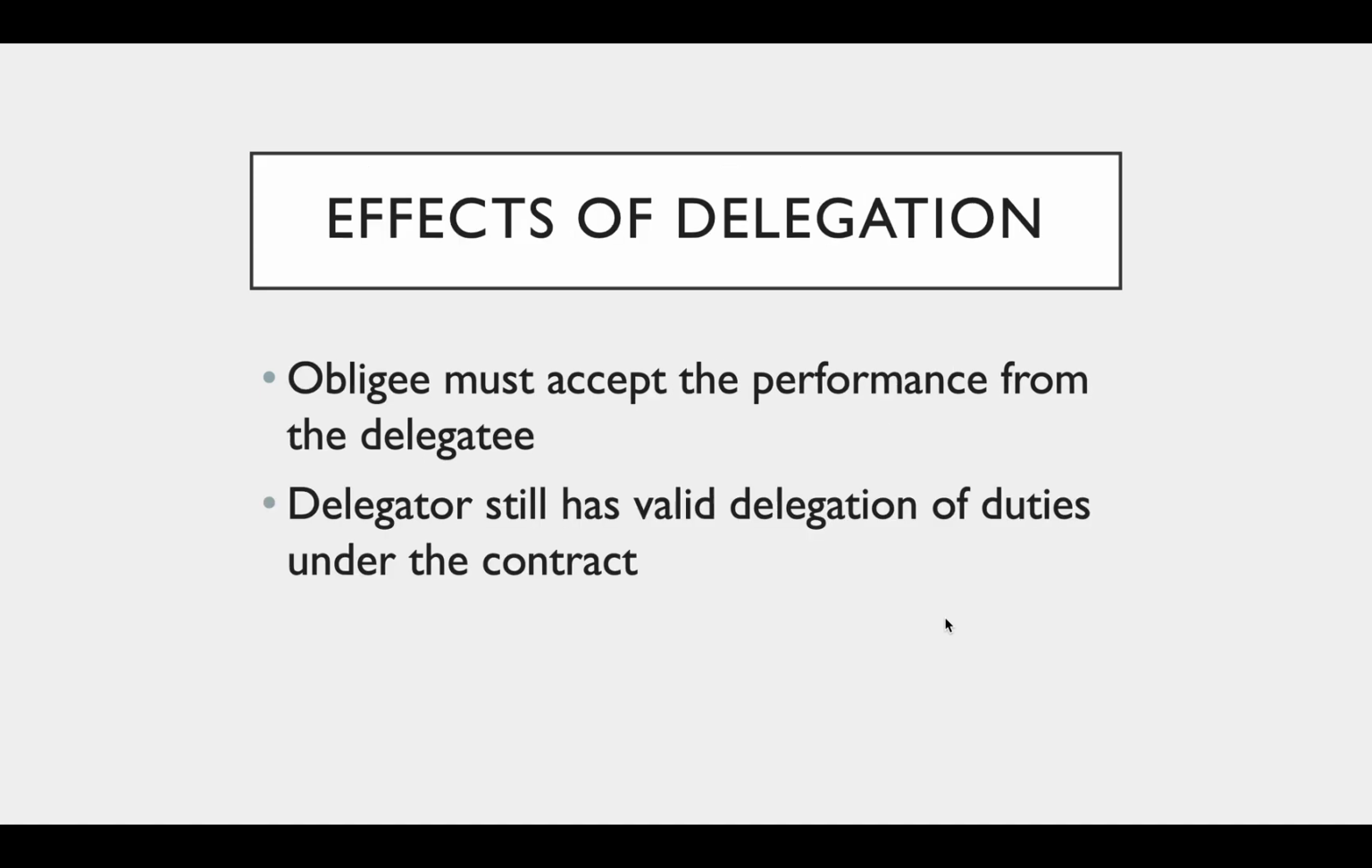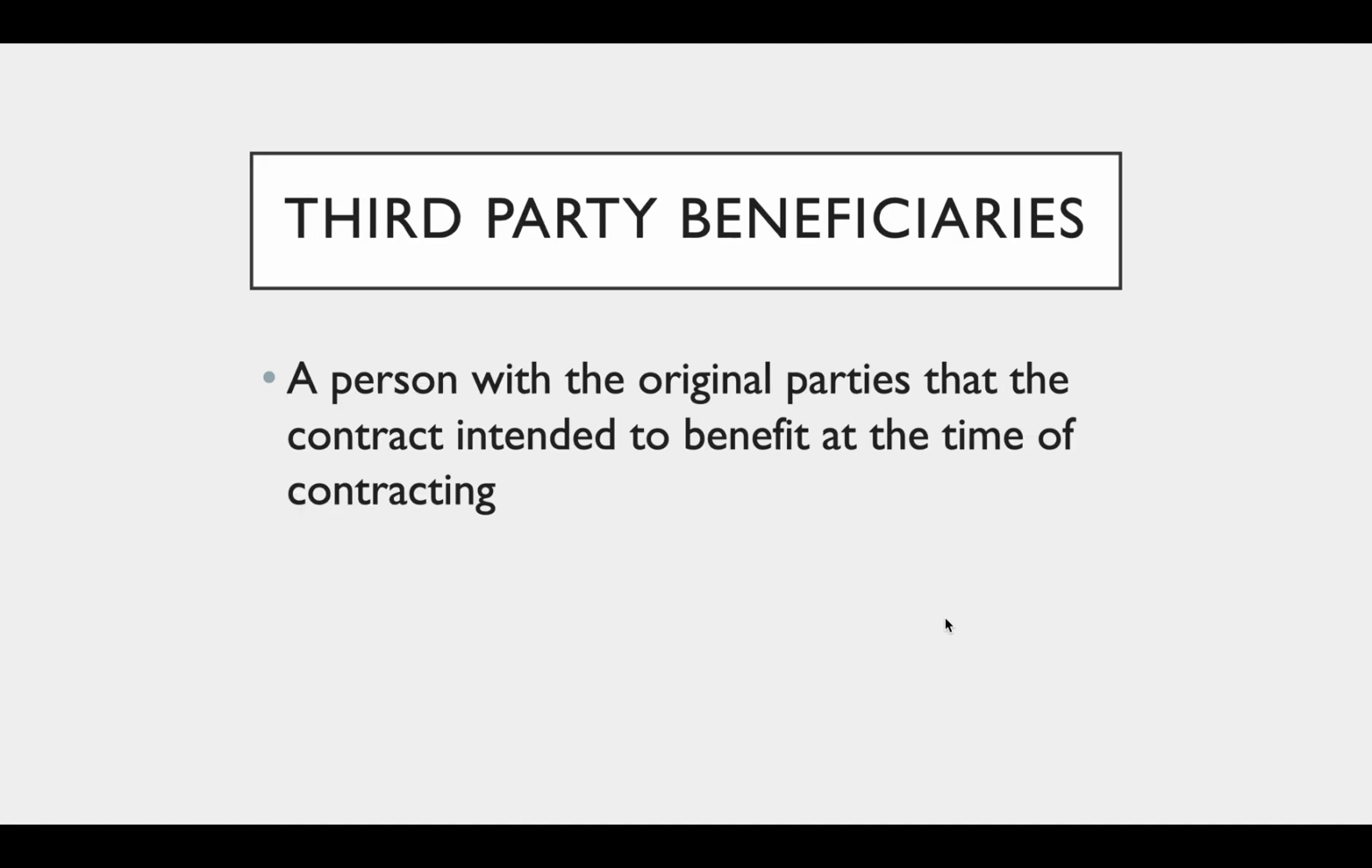Effects of delegation. The obligee must accept the performance from the delegatee. The delegator still has valid duties under the contract. Third-party beneficiaries is the second part of the chapter.